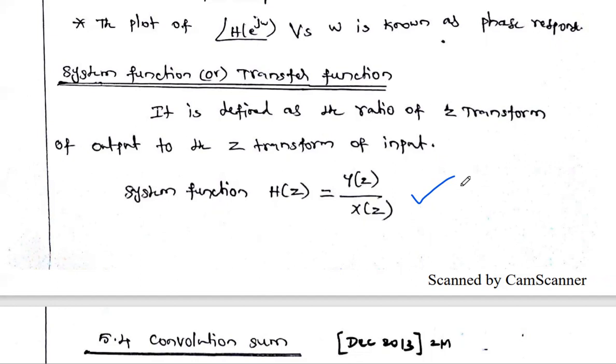In the third unit, in the continuous time system, the system function is capital H of S. What is H of S? It's a ratio of Laplace transform of output by Laplace transform of input. Similarly, in discrete system, Z transform of output by Z transform of input is said to be the system function.